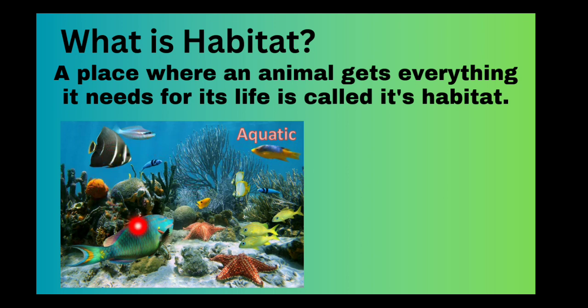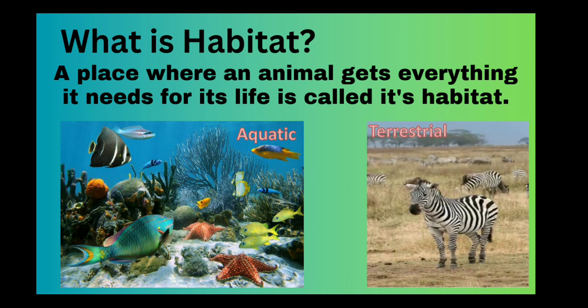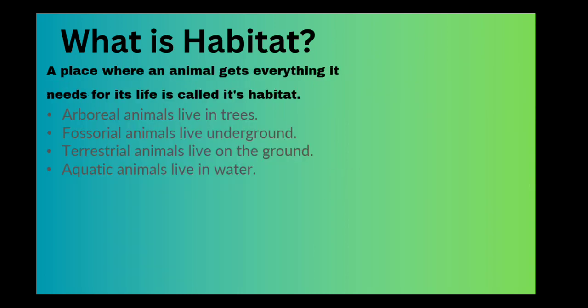So these are animals of the water. Then the animals that live on land are called terrestrial animals. So these are two kinds of habitats. There are more types as well, and I will show you those types, although we will not be studying all of them. So a place where an animal gets everything it needs for its life is called its habitat. You need to remember this definition.